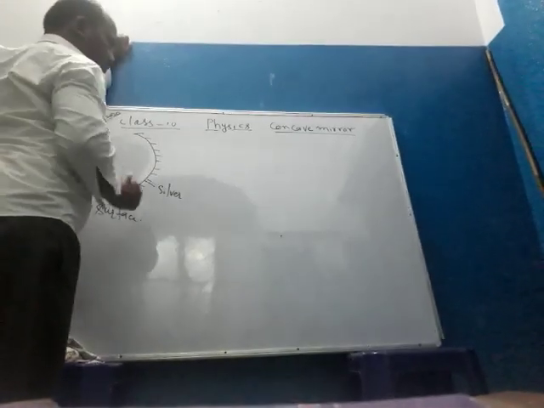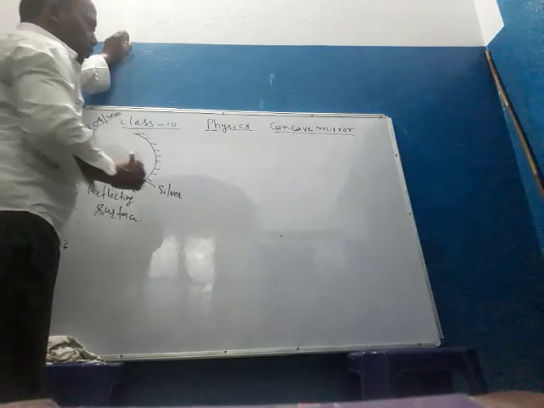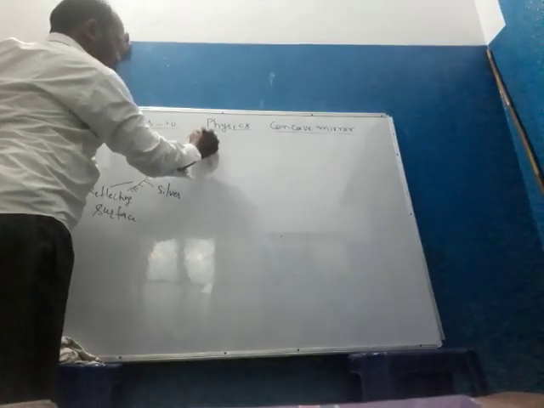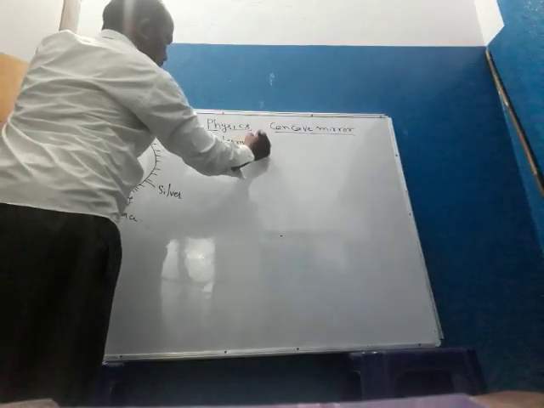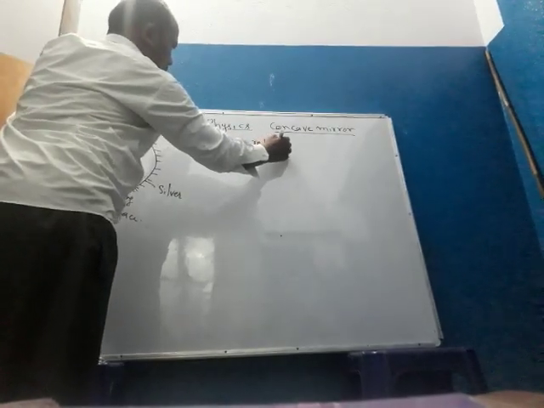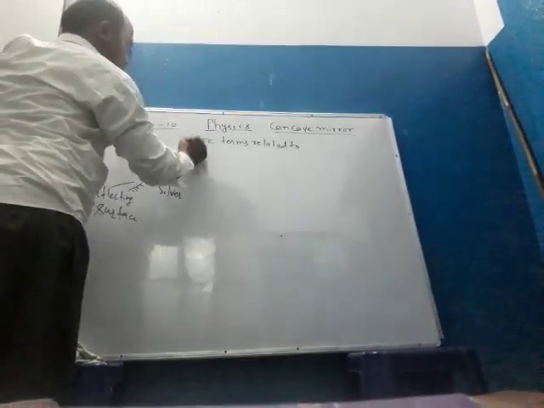Now I would like to discuss some terms related to a concave mirror.